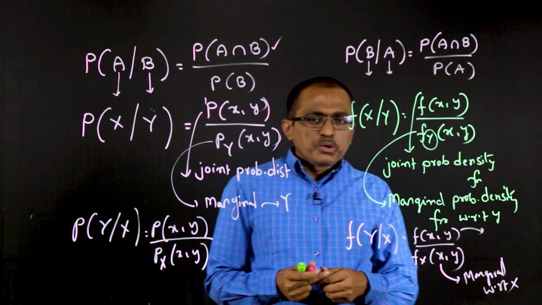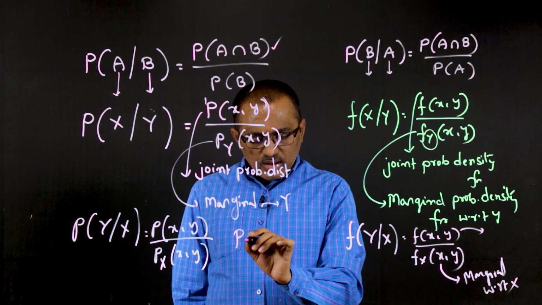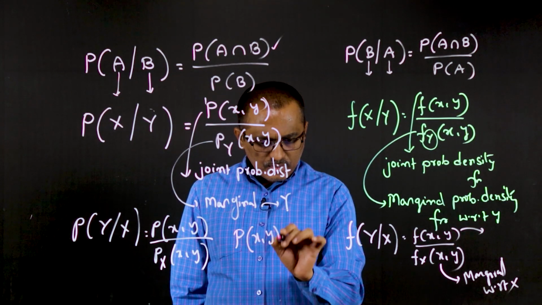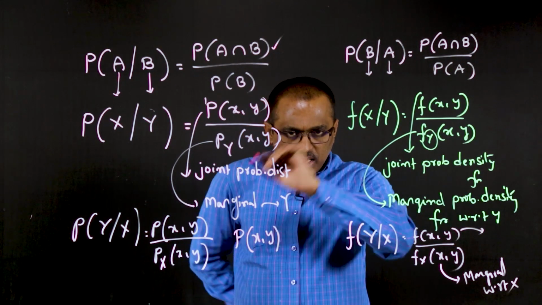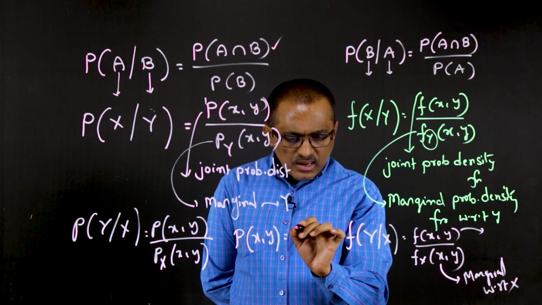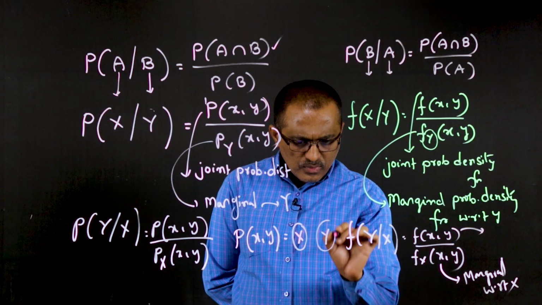One more point to add to the discussion: suppose I take the joint distribution p of xy or f of xy, then I have marginals corresponding to this. That is, I have the marginal with respect to x and the marginal with respect to y.